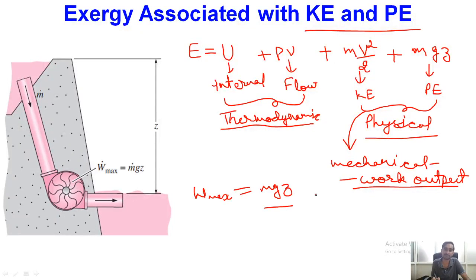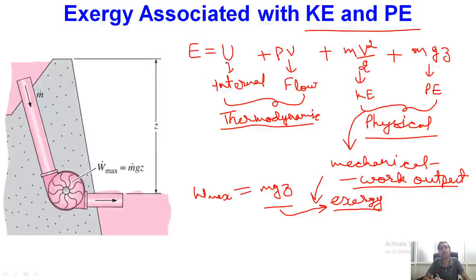So it means this kinetic energy and potential energy are the two quantities which are directly identical to the exergy of the system. Okay, so for this potential and kinetic energy, whatever energy content is associated with the physical state of the system will be nothing but identical to the exergy content of the system.